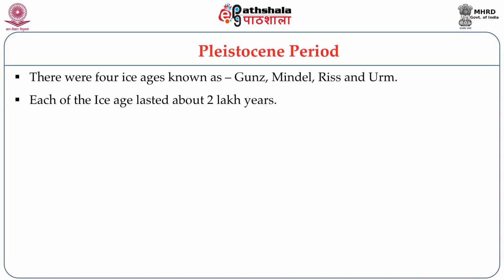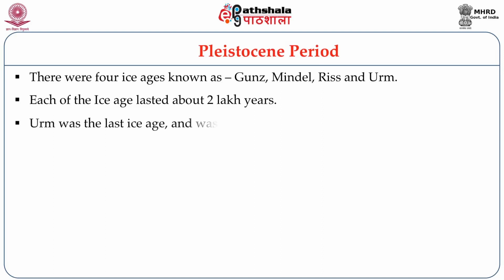That is why they were divided into Gunz, Mindel, Riss, and Wurm. Various studies have revealed that each of these four ice ages was lasting for about 2 lakh years. That means about 6 lakh years, that is Gunz, Mindel, Riss, Wurm, have persisted.